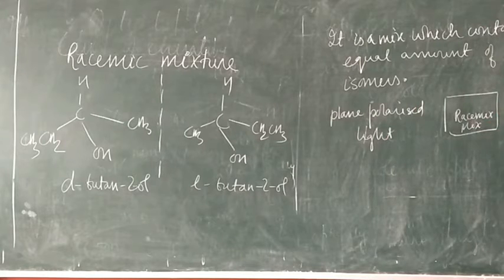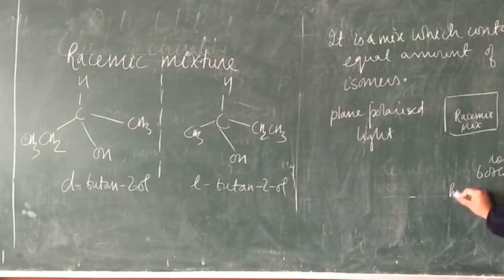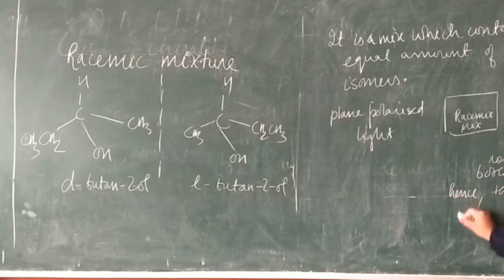Then what will happen, students? The dextro form will rotate the plane polarized light toward the clockwise direction. The levo form will turn the light toward the left side or anti-clockwise. As a result, since equal rotation occurs in both directions, there is no optical activity observed.